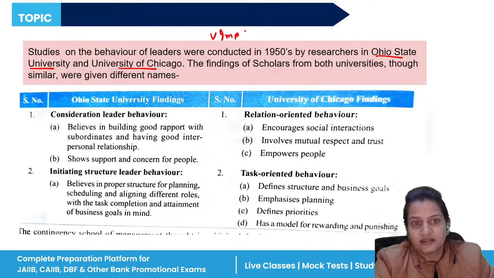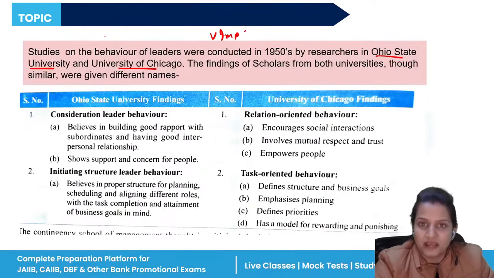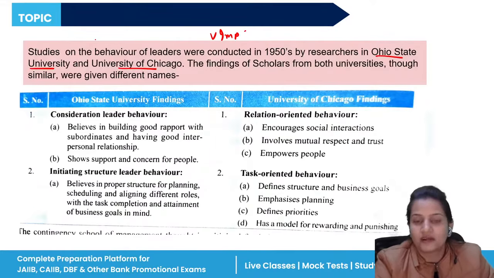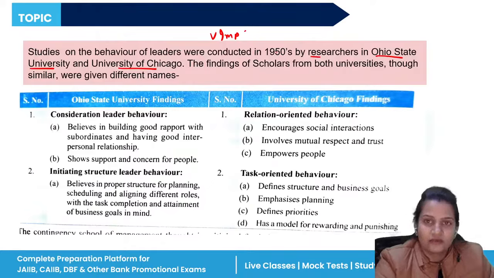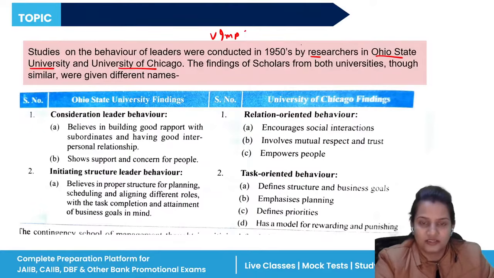The study was about the behavior of the employee, the relation of the employee. And both researchers found that in every university, in every organization, everything is the same. Just the name is different.